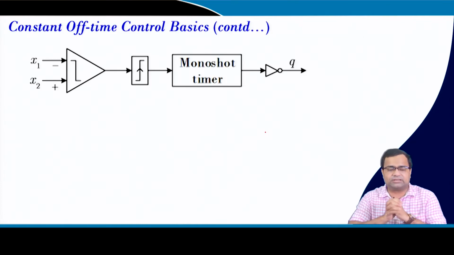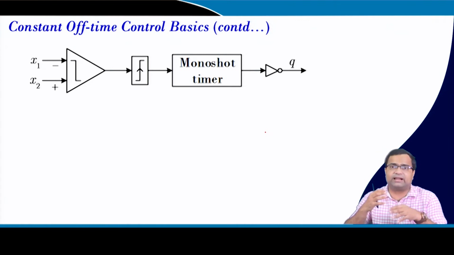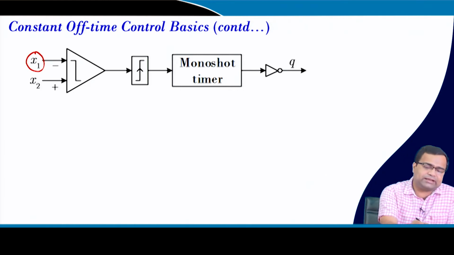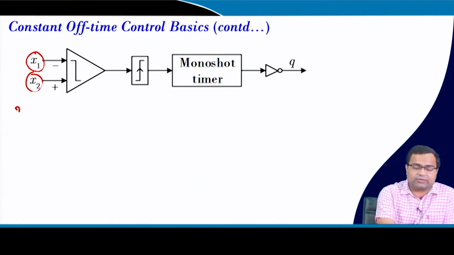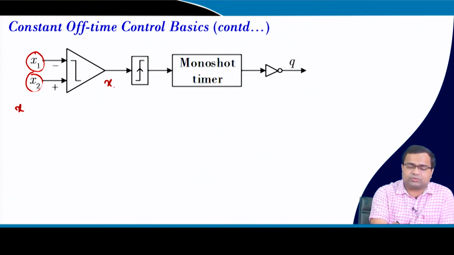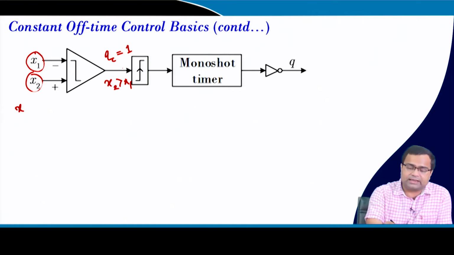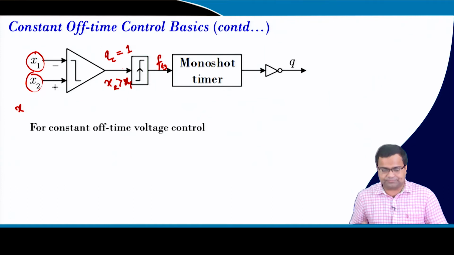Now what is the basic logic? Instead of current we can also compare voltage, or you can take the combination of current and voltage. If you take two signals x1 and x2, whenever x2 is higher than x1, this comparator goes high, and this positive edge generates a trigger pulse that activates the monoshot timer.